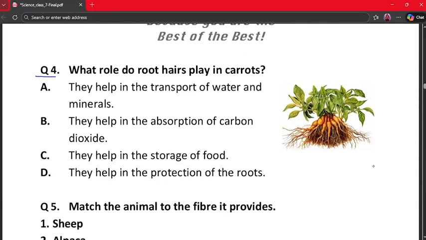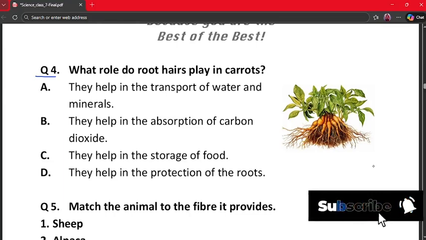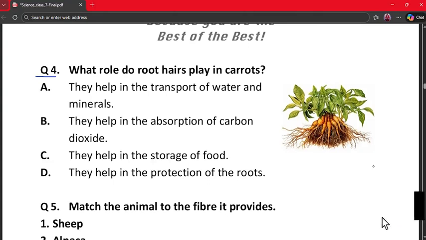Our next question is question number 4. What role do root hairs play in carrots? A. They help in transport of water and minerals. B. They help in absorption of carbon dioxide. C. They help in storage of food. And D. They help in the protection of roots. The correct answer is option number A, because root hairs are a tiny extension of roots. Their main job is to absorb water and minerals from the soil. They also increase surface area for absorption and they do not store food or protect roots. So option A is the correct answer.